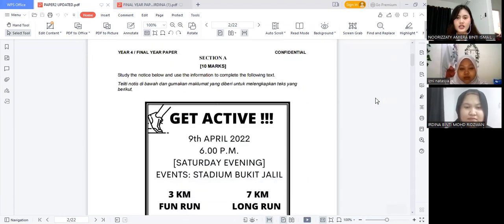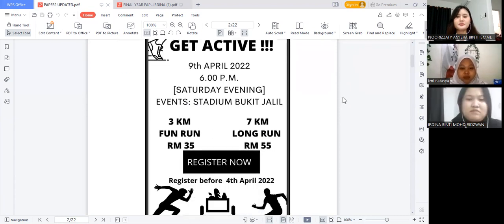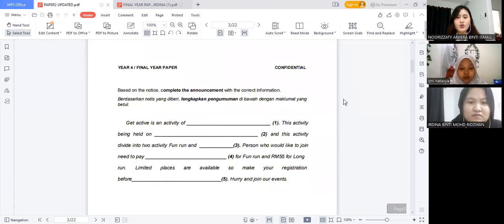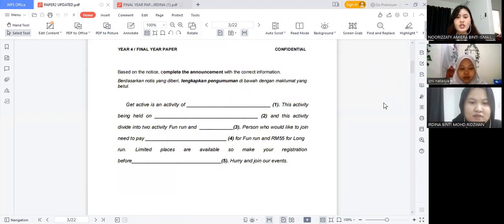This is section A. Section A contains 10 marks. The students must study the notice and use the information to complete the following text. So, this is the question for students, who need to complete the announcement with the correct information.